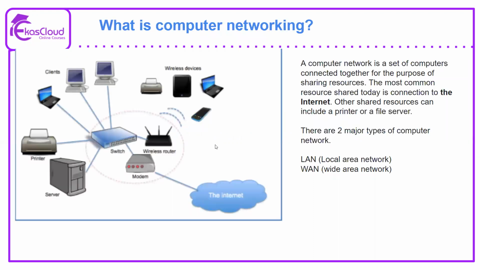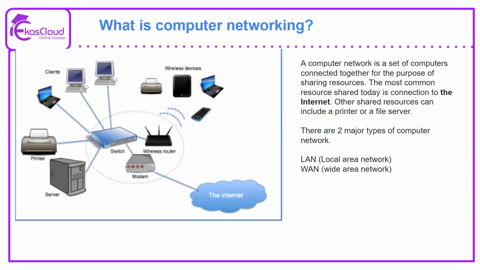So what is computer networking? A computer network is a set of computers connected together for the shared purpose of sharing resources. The most common resource shared today is the internet. Other shared resources can include a printer or a file server. There are two major types of computer network. One is the LAN, the well-known local area network, and the other is the WAN, the wide area network.